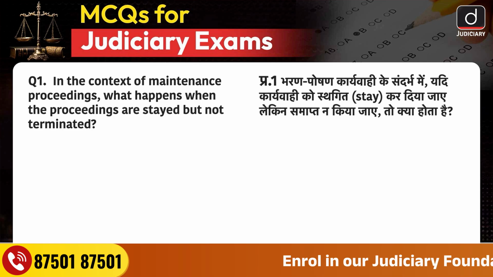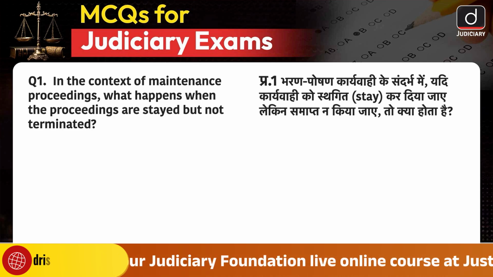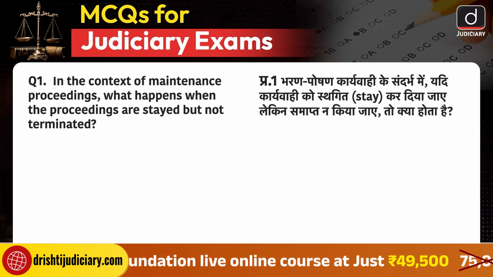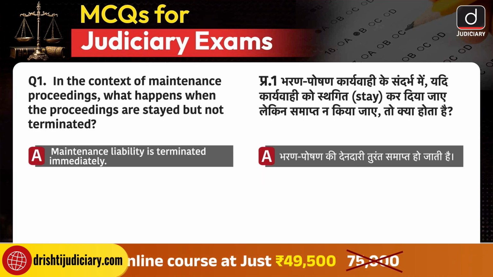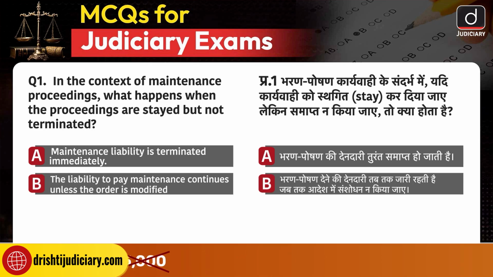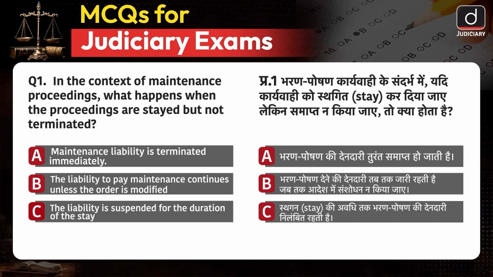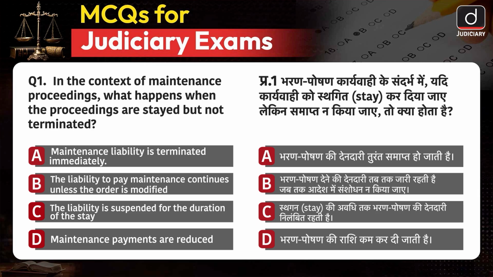Question number 1. In the context of maintenance proceedings, what happens when the proceedings are stayed but not terminated? Option A. Maintenance liability is terminated immediately. Option B. The liability to pay maintenance continues unless the order is modified. Option C. The liability is suspended for the duration of the stay. And option D. Maintenance payments are reduced. The correct answer is option B.